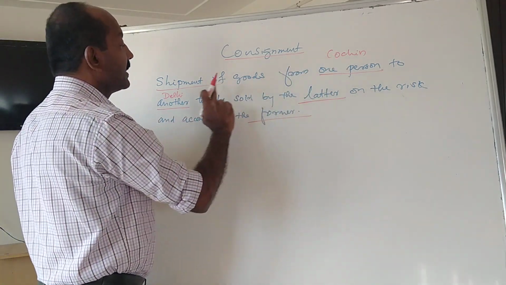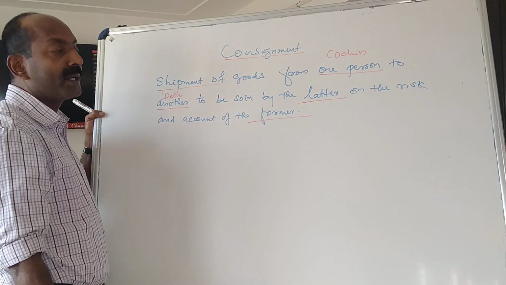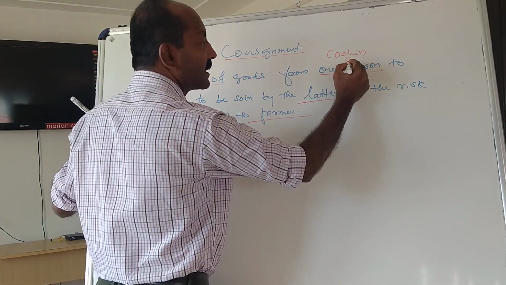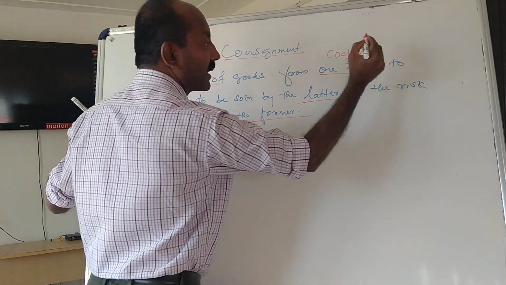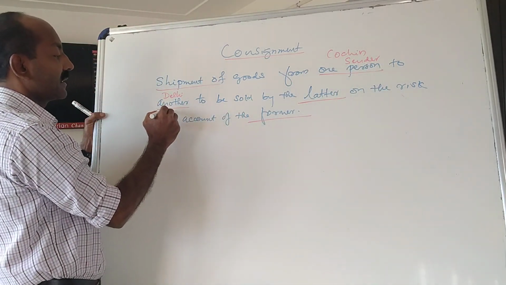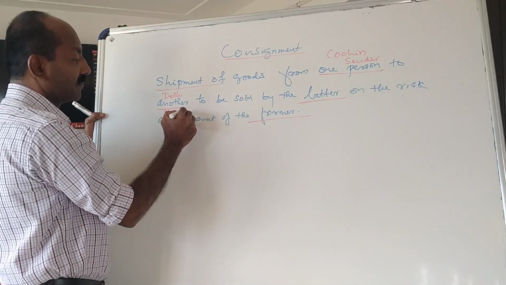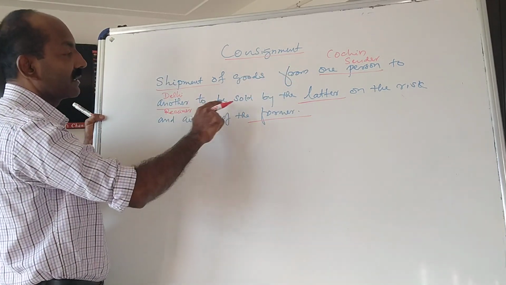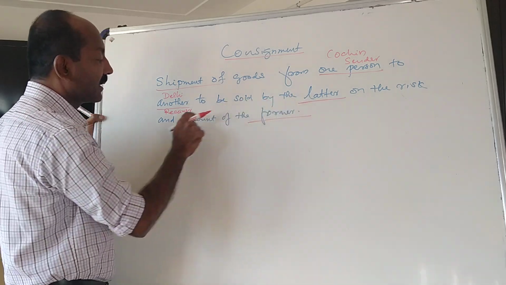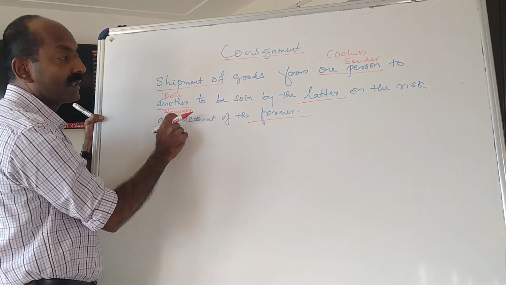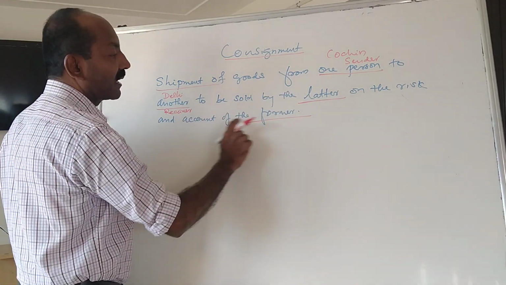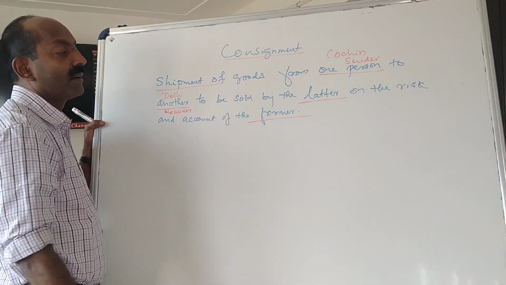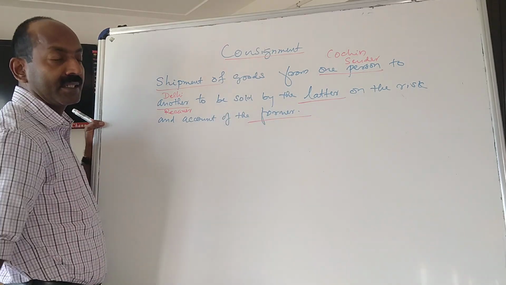One person is the sender and another person is the receiver. To be sold by the receiver, on the risk and account of the former, means on the risk and account of the sender.